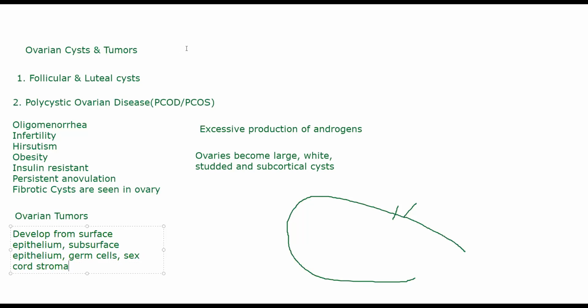So this part that is present inside connective tissue, if tumors develop from it, there will be sex cord stromal tumors. The malignant tumors of ovaries generally account for 6% of all cancers in women.